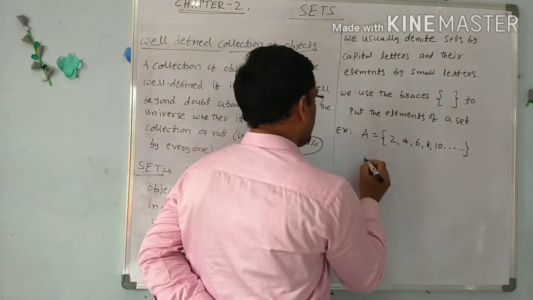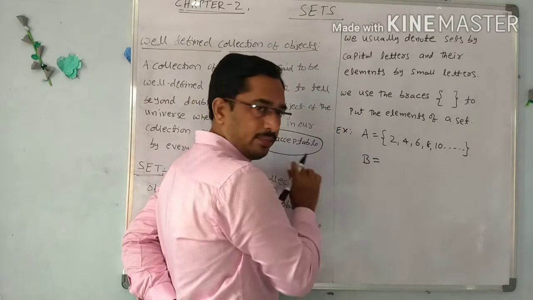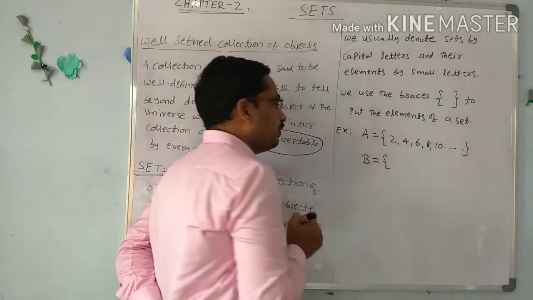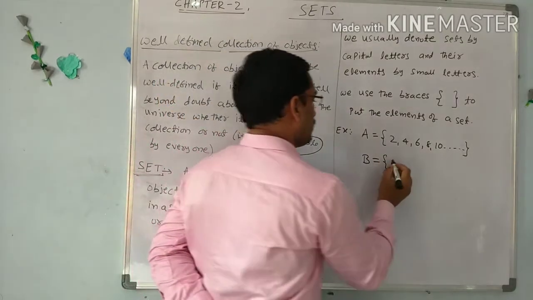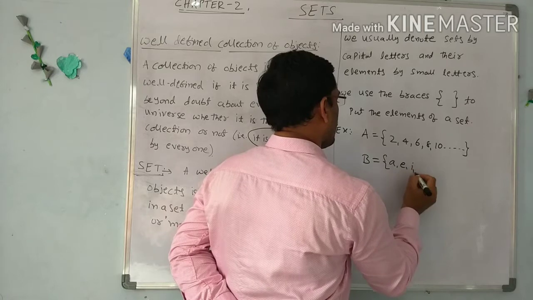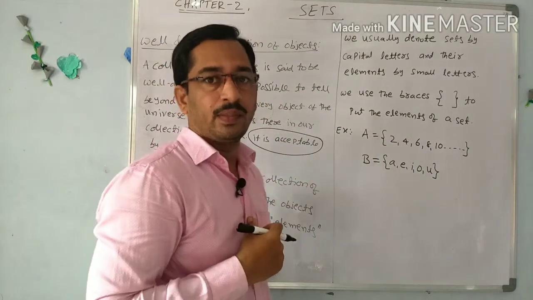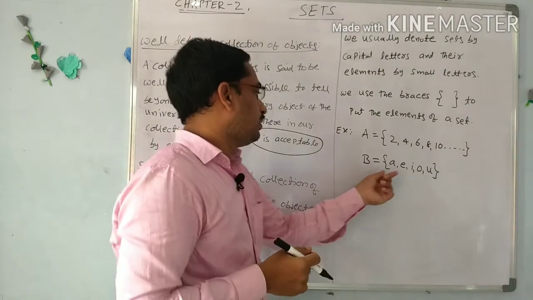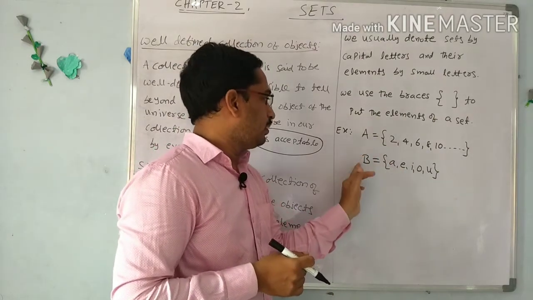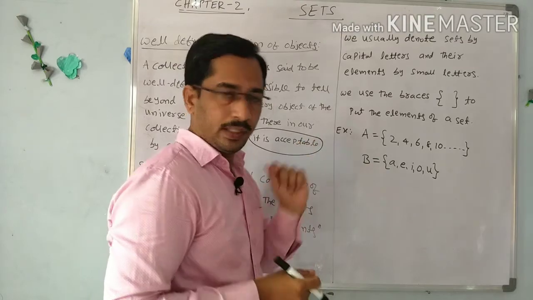Next I am taking one more set, denoting it with B and using the brackets, vowels. Vowels means A, E, I, O, U. This is also acceptable by everyone because these are the English alphabet letters, vowels. So I am denoting it with the set B.